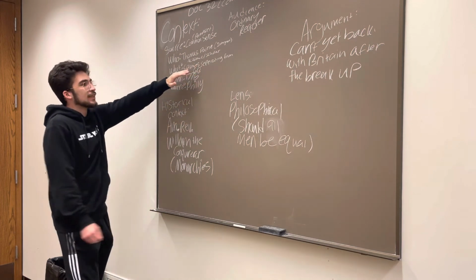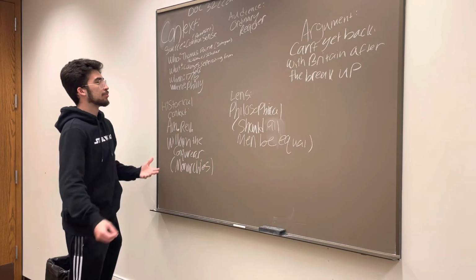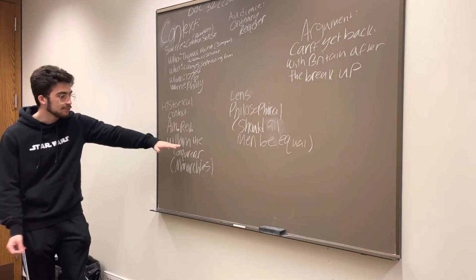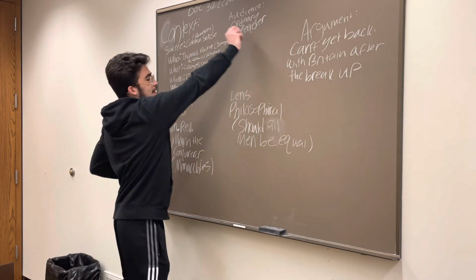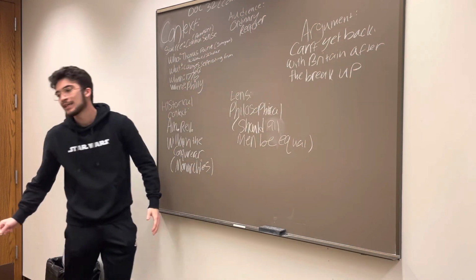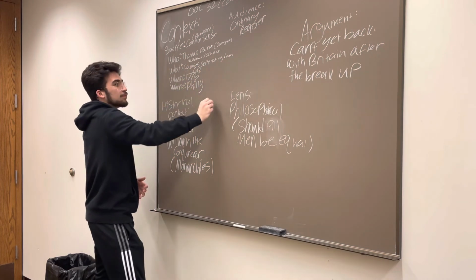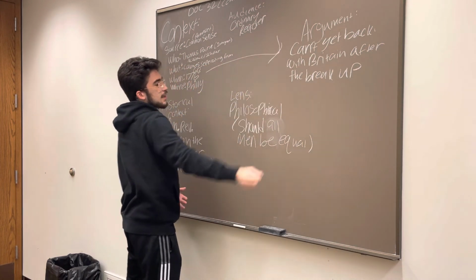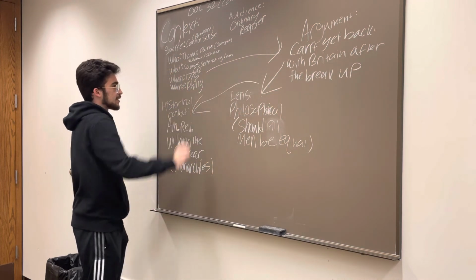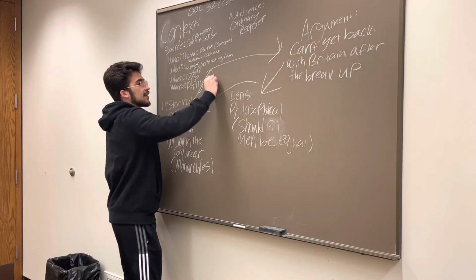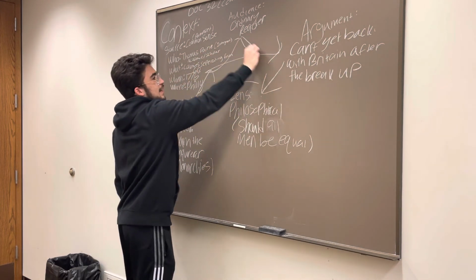Tying it back to the topic, we're separating, this idea of separation from Britain. What he's trying to propose. Give context. Boom, American Revolution. We're distancing ourselves from the monarchies. So finding this interconnectivity between all the documents is what you want to do. You can see how the topic sets up the argument, the argument can then be looked at from a lens, the lens can then be tied into context, and you see this circle. Everything is connected.